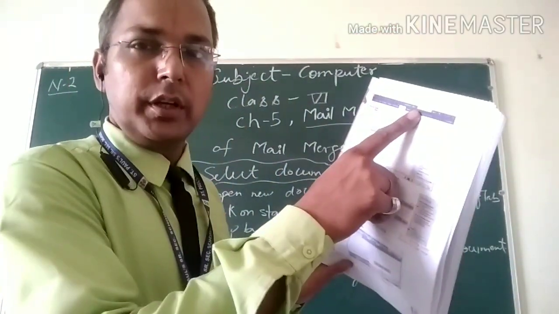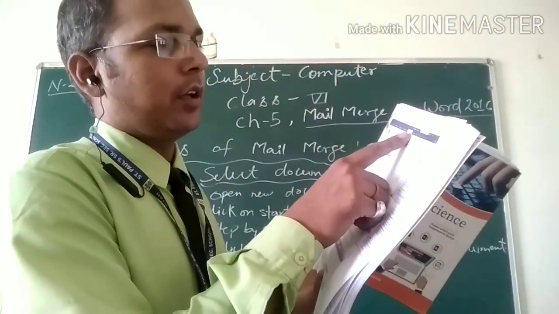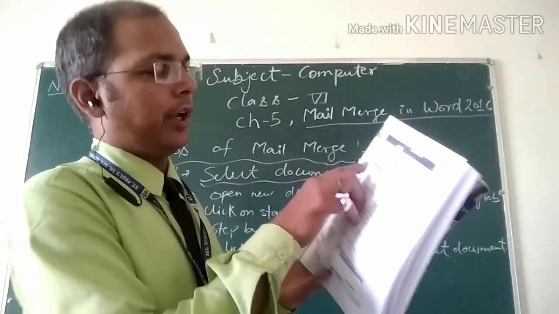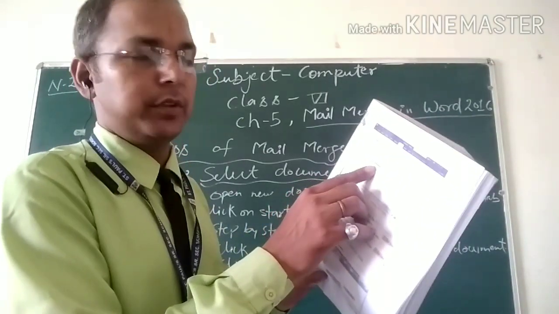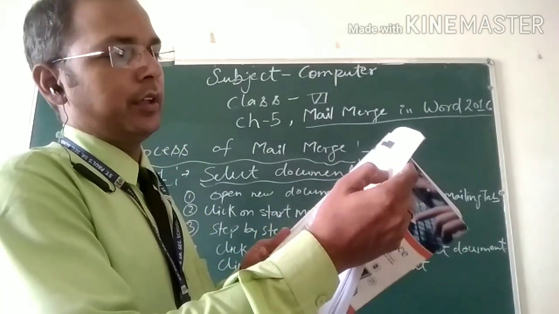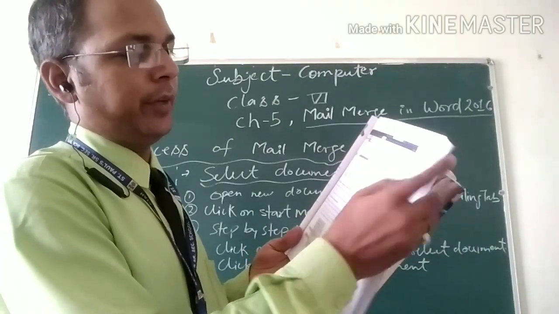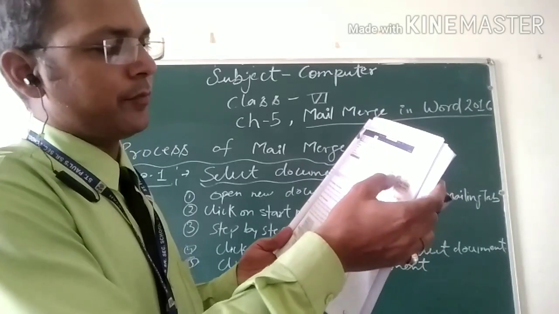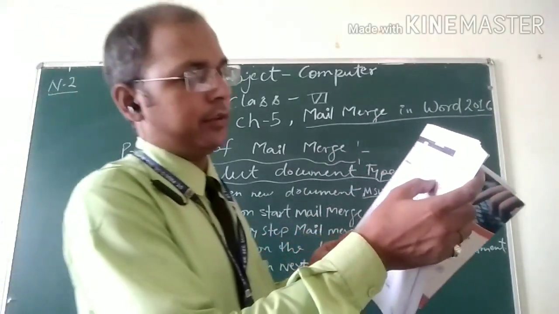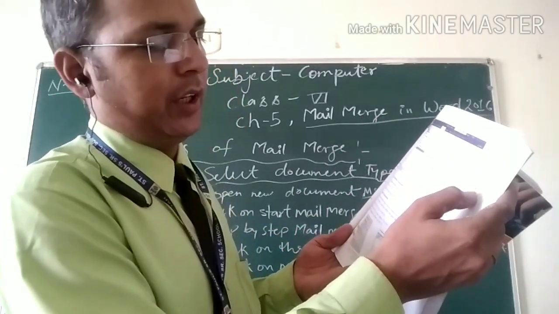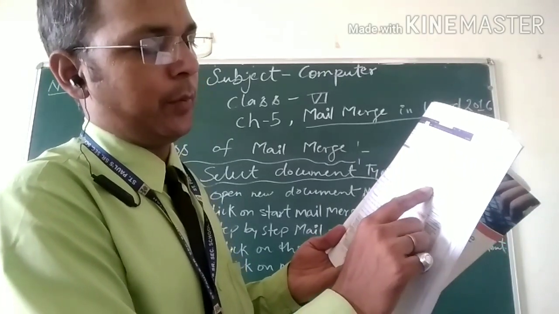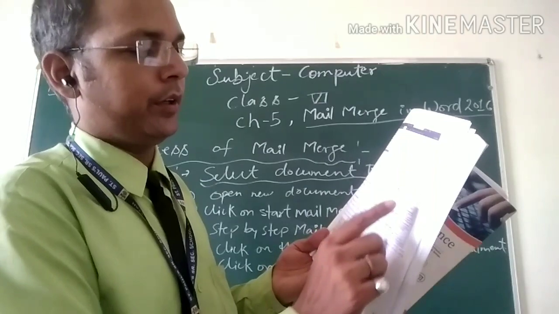So first step, click here mailings. Second, click here the start mail merge drop down menu, and click here the step by step mail merge wizard. And step number 4, select letters, because the mail merge task pane is on the right side area of the worksheet. So click on the letters, select document type, mail merge task pane. Next, click here step 1 to step 6, next starting document.